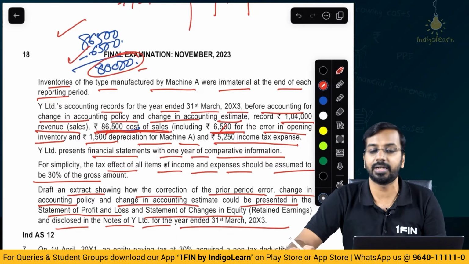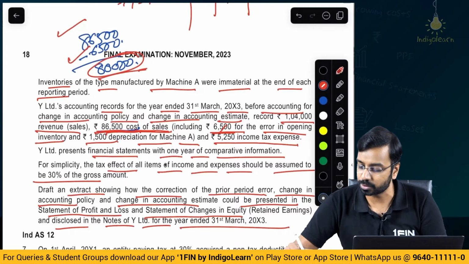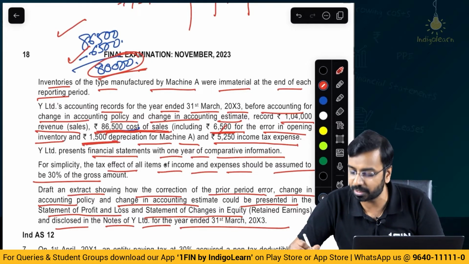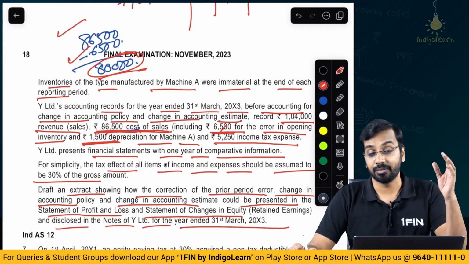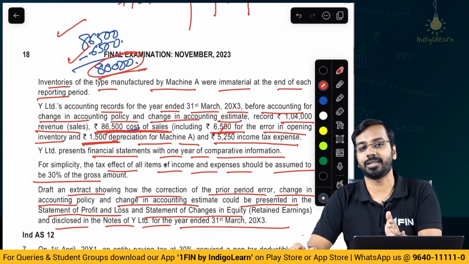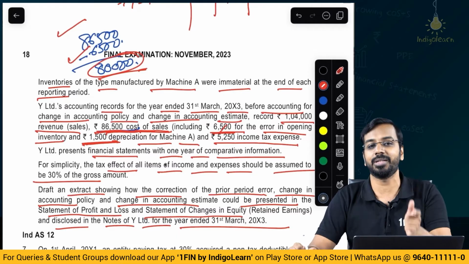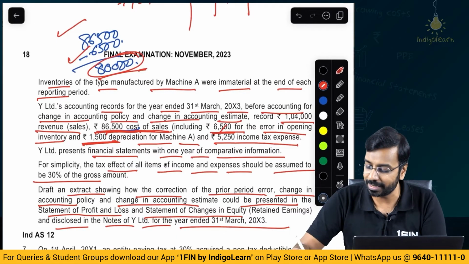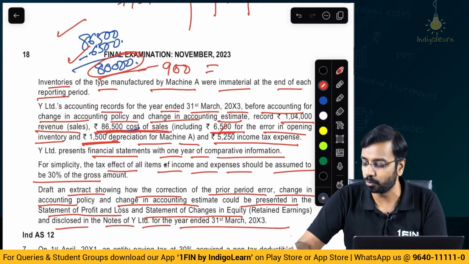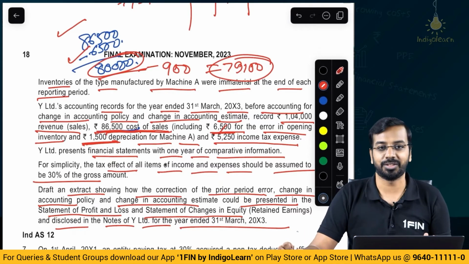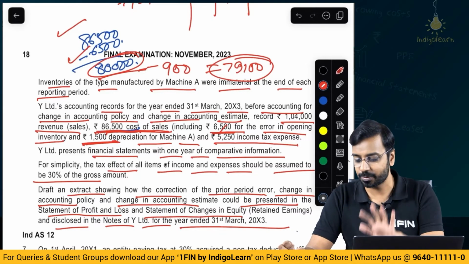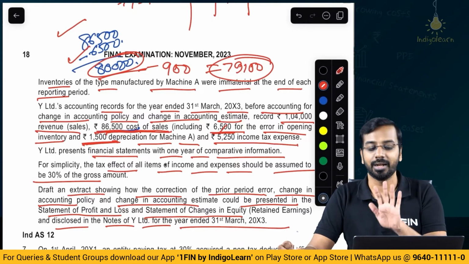From that 6,500 is an error, we have corrected. Now we have 80,000. Depreciation charged is 1,500, whereas how much should the depreciation be now? 600. We have to reduce from 1,500 to 600, means 900 extra depreciation was charged. So 80,000 minus 900 when you do, you get 79,100, which is the revised cost of sales after making the adjustments, right? So these are the adjustments as far as the cost of sales are concerned.